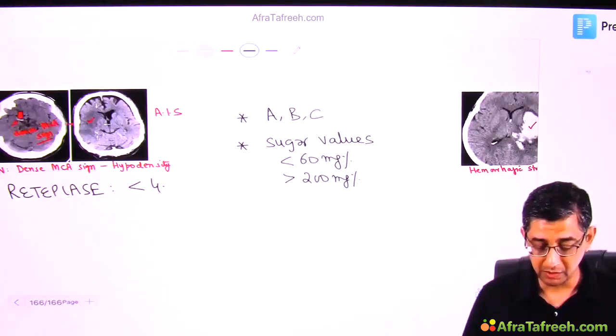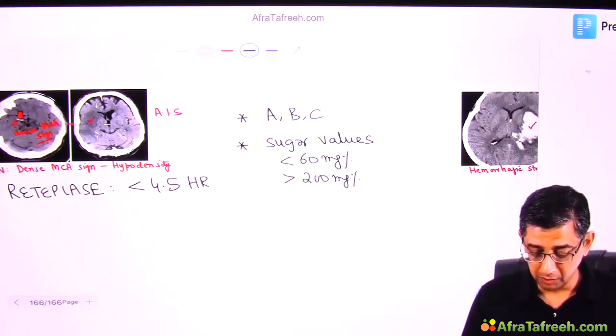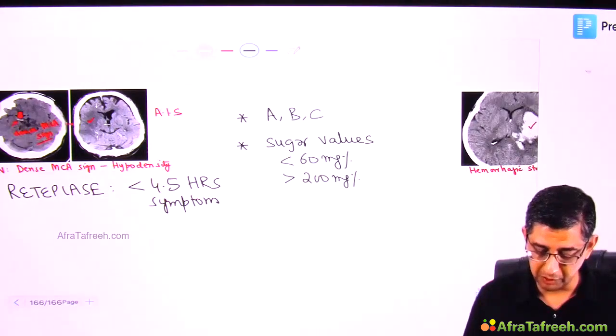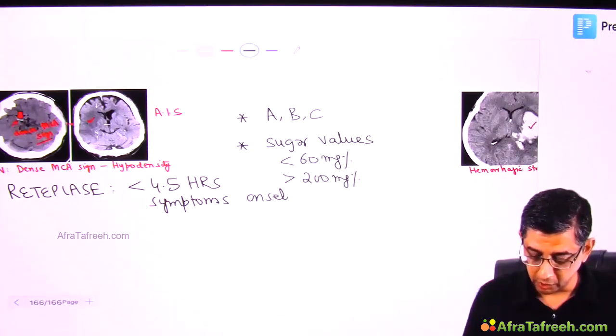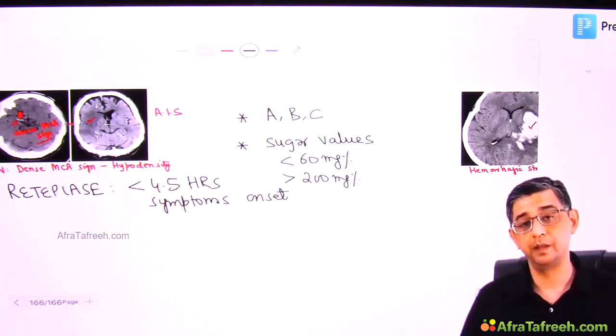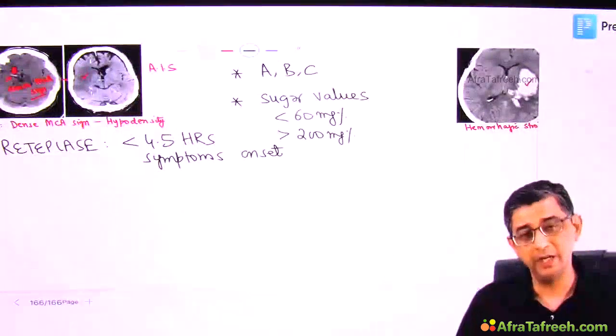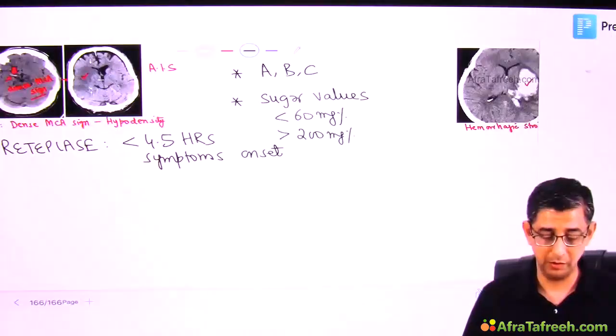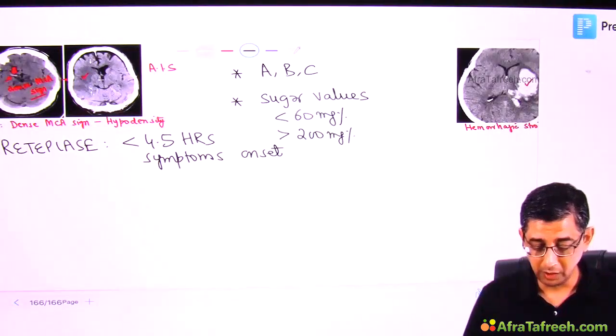The learning for us is reteplase should be given within 4.5 hours of symptom onset. If somebody woke up with features of stroke, then we are not going to give reteplase to the person. The dose of reteplase is usually 90 milligram. I'll talk about the dose also subsequently. But let us now see what we are going to do for those patients, especially those who come late.